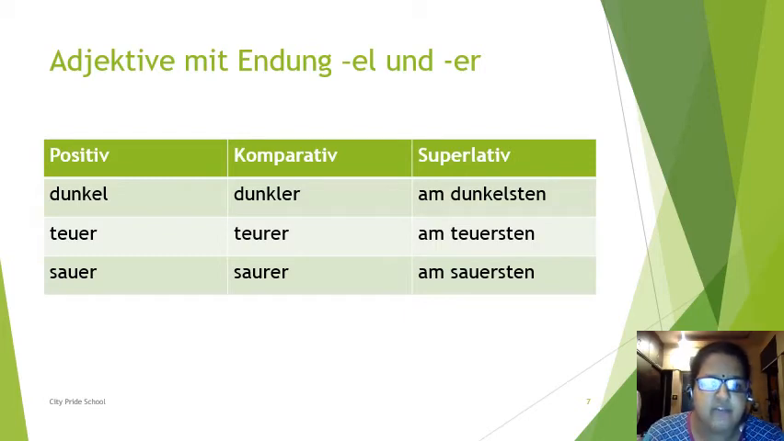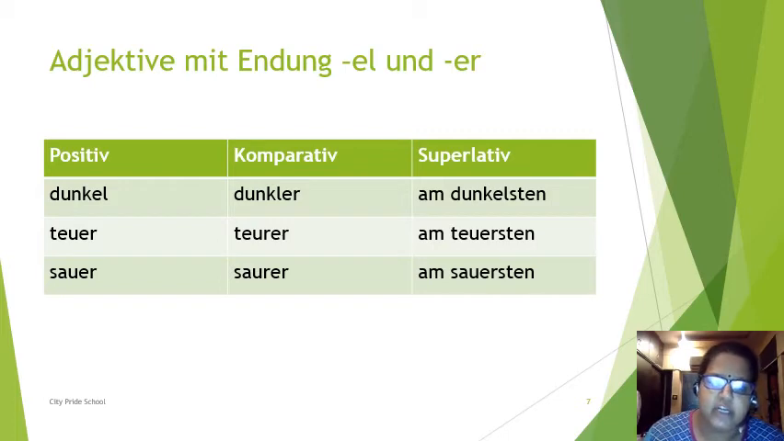Instead here we add ER, but this earlier E which comes before L should be removed, should be omitted. So the spelling becomes dunkler, DUNKLER. Okay, and the superlative form is as usual, STEN is added, am dunkelsten. No change in the superlative form, it changes only in the comparative.